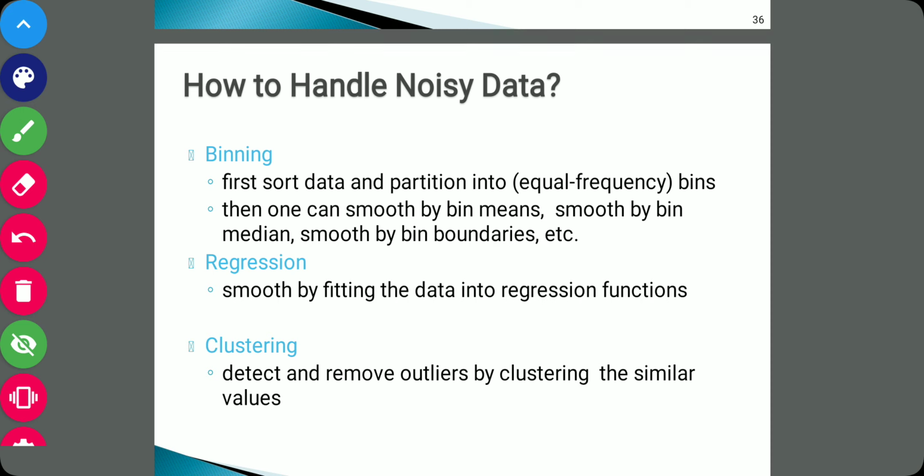In the next lecture we will start with our data integration technique.